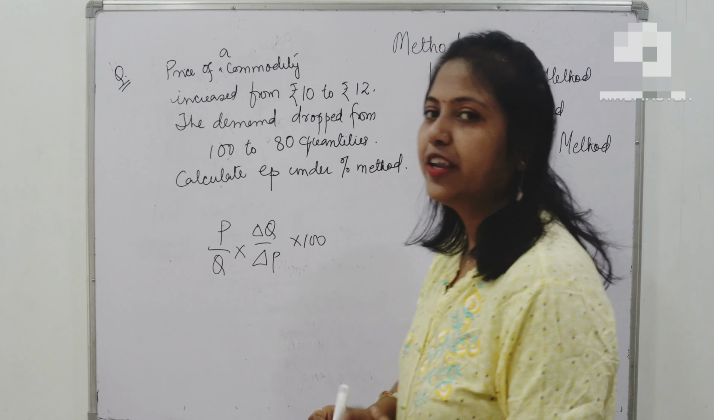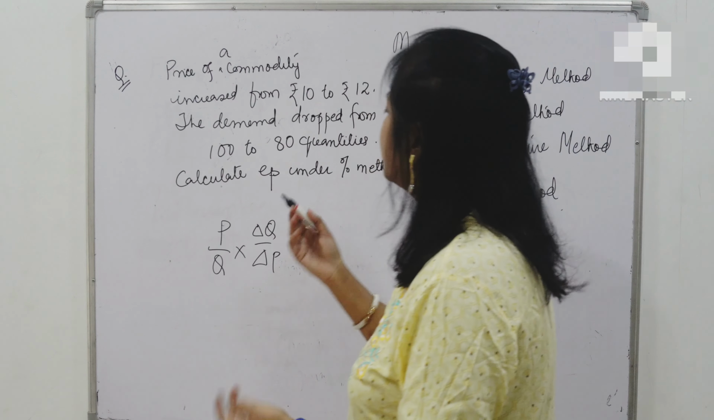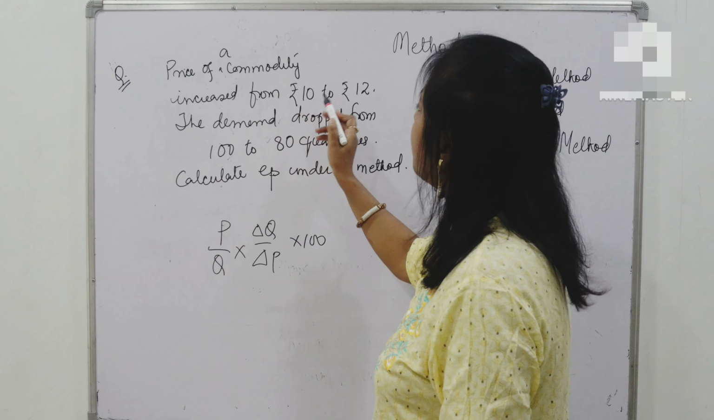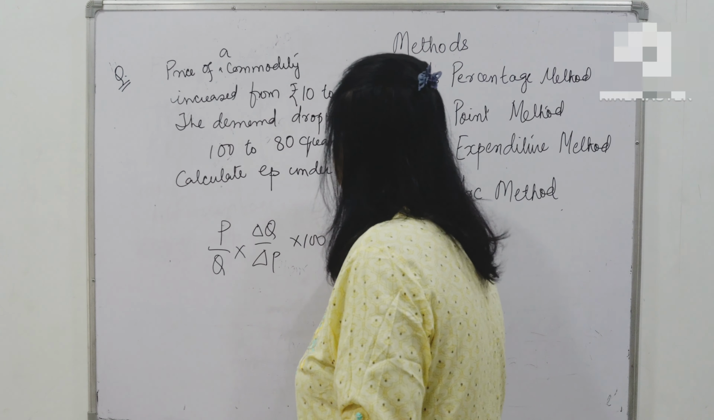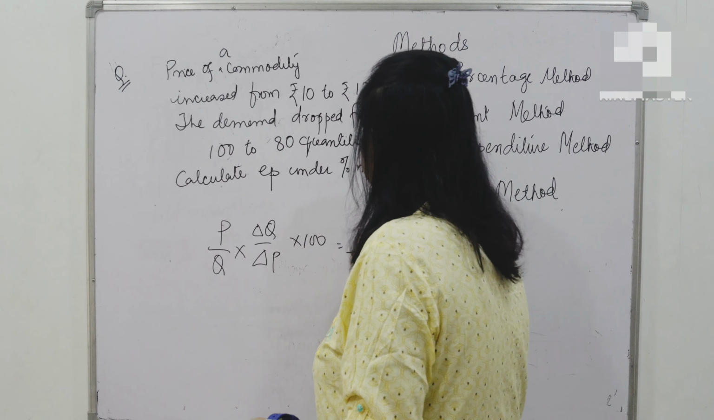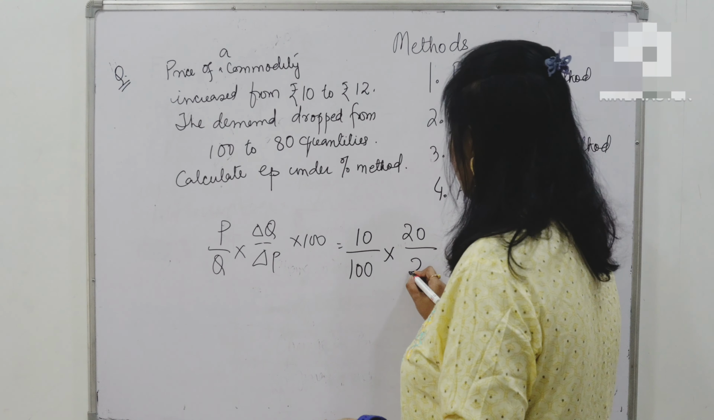Okay friends, so let's write. What is P? P is the original price. So increase from 10, that means the original price was 10, divided by what was the original quantity? 100, into what is the change in quantity? Delta Q is the change, so the change in quantity is 20. What is my change in price? Change in price is 2.